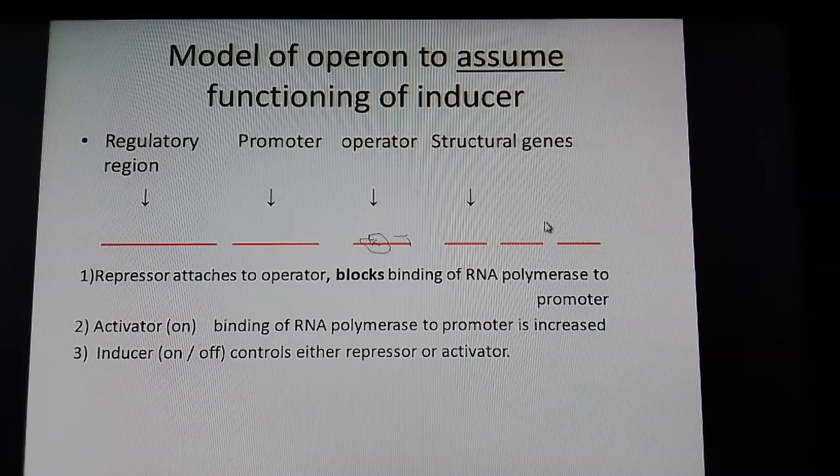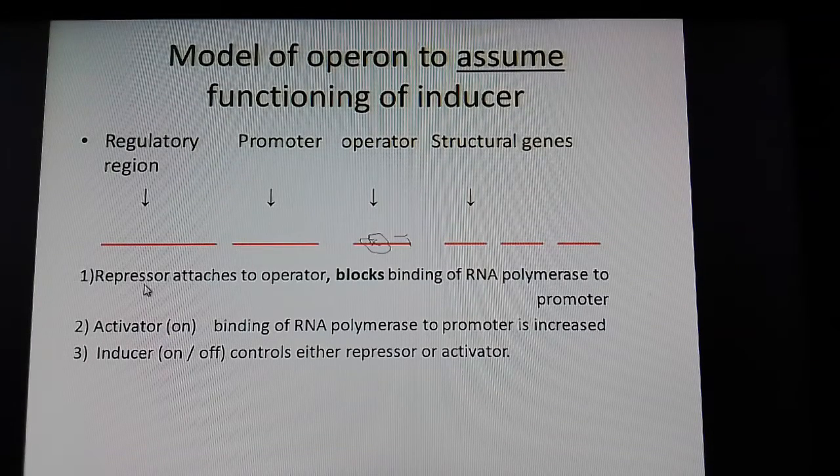Structural genes are the real structures which will be producing mRNA by transcription and responsible for the synthesis of specific polypeptides, proteins. Now the regulatory region is the DNA region responsible for producing these two substances, repressor and activator.